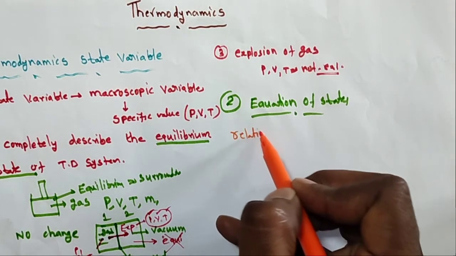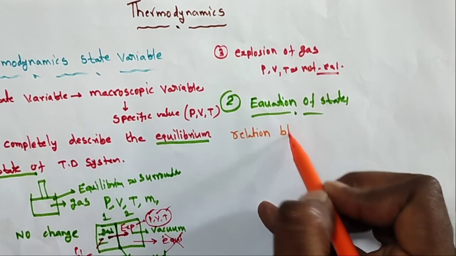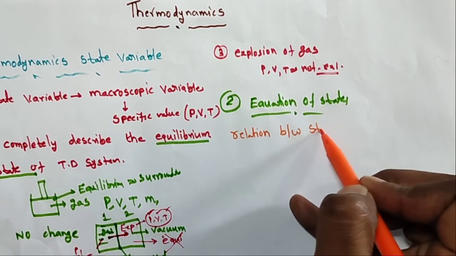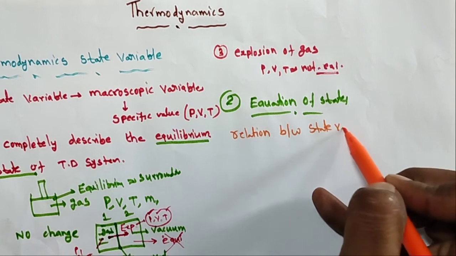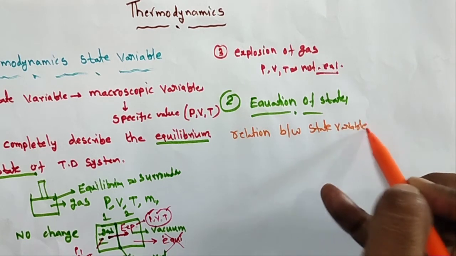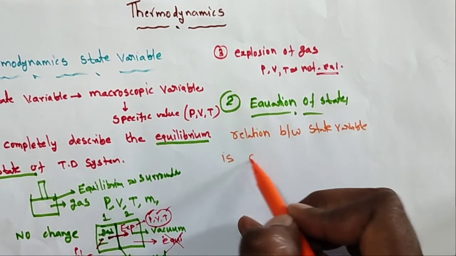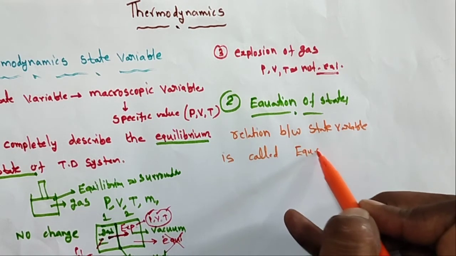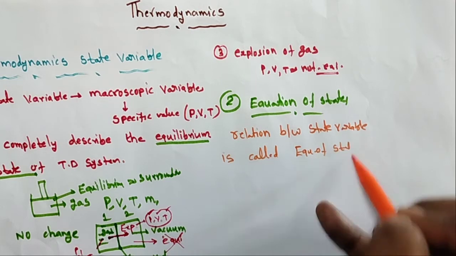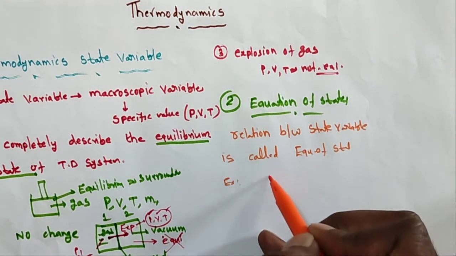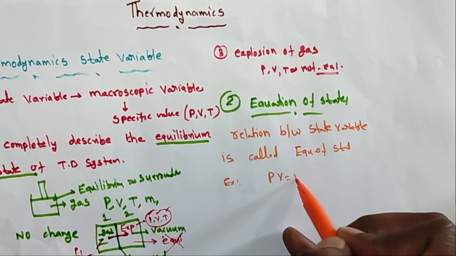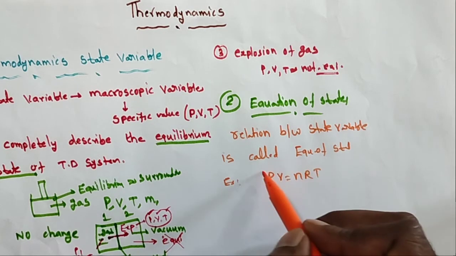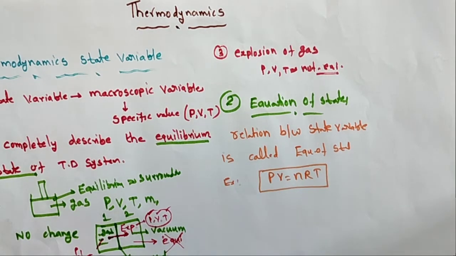The relation between the state variables is called the equation of state. For example, PV = nRT or PV = μRT. This is one equation of state.